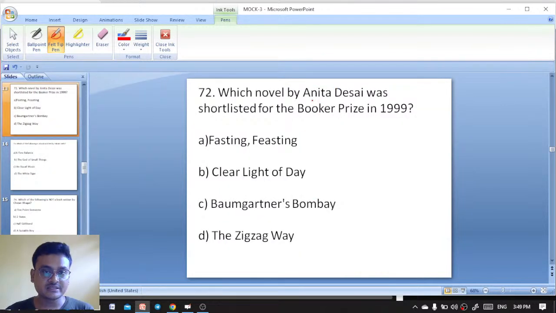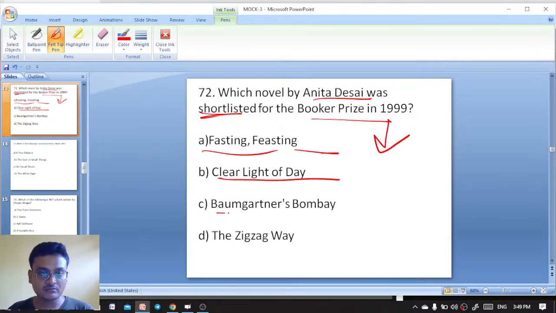Next question, 72. Which novel by Anita Desai was shortlisted for the Booker Prize in 1999? Fasting, Feasting, Clear Light of Day, Baumgartner's Bombay, The Zigzag Way. These are all novels by Anita Desai. You will have to say which one was shortlisted for the Booker Prize in 1999.